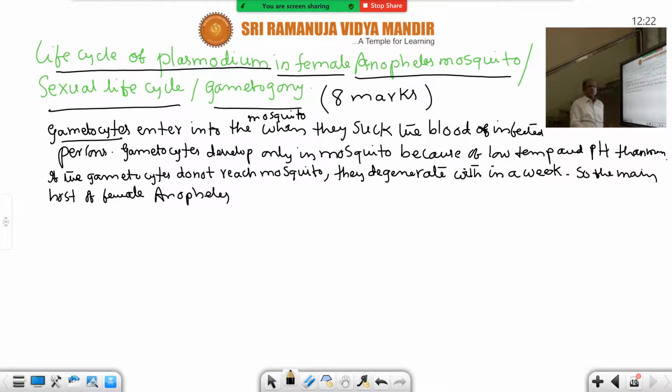Female mosquitoes only suck the blood of a person. Male mosquitoes cannot suck because maxillae and mandibles, or needle-like mouthparts, are absent in the males and present only in the females. That is the reason. So within a week, the main host of the parasite is the female Anopheles mosquito.